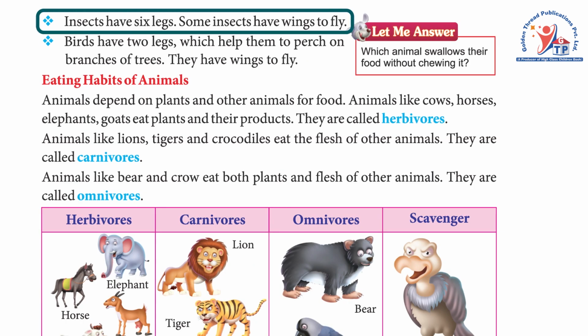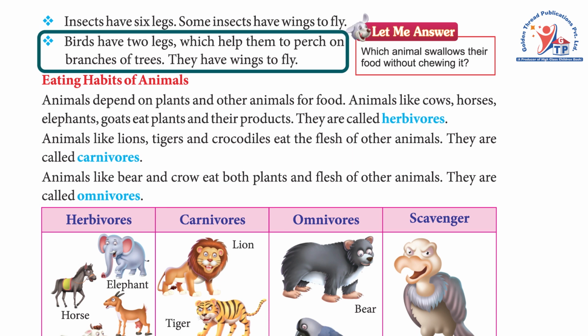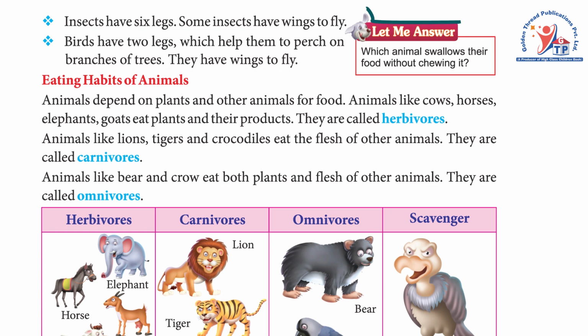Insects have 6 legs. Some insects have wings to fly. Birds have 2 legs, which help them to perch on branches of trees. They have wings to fly. Let me answer: which animal swallows their food without chewing it?